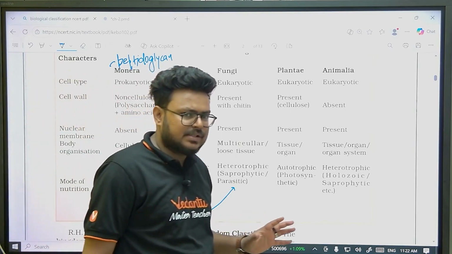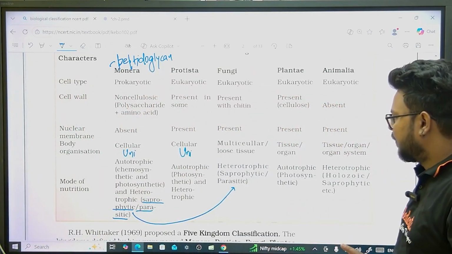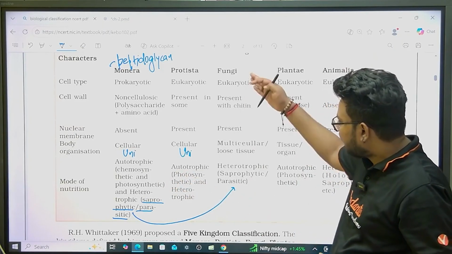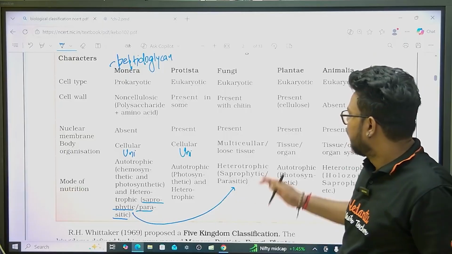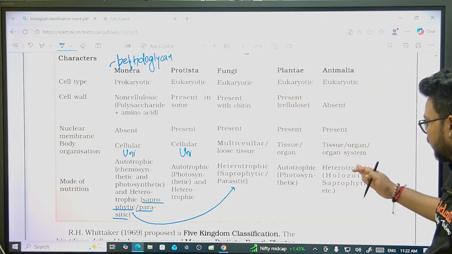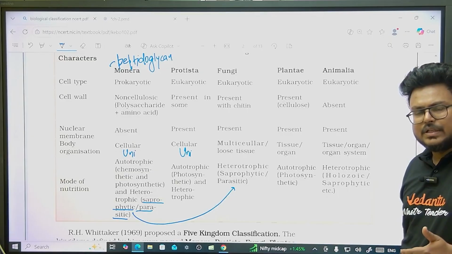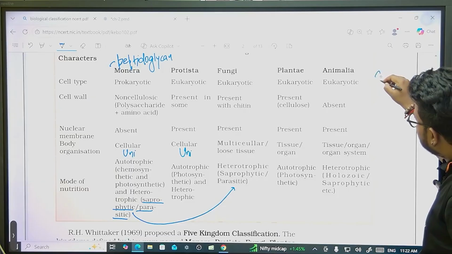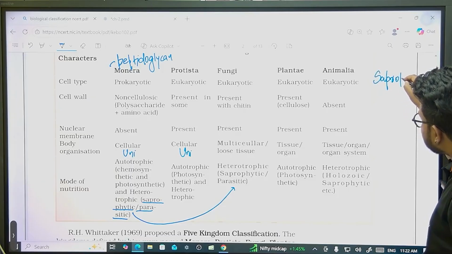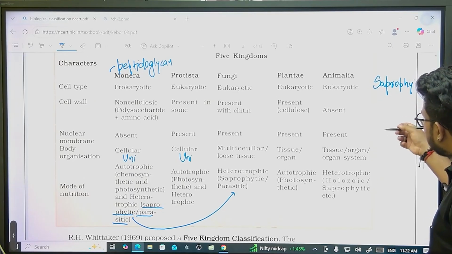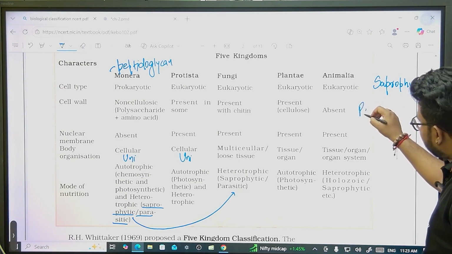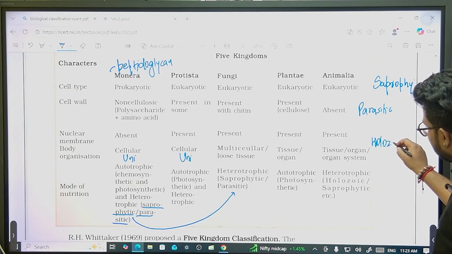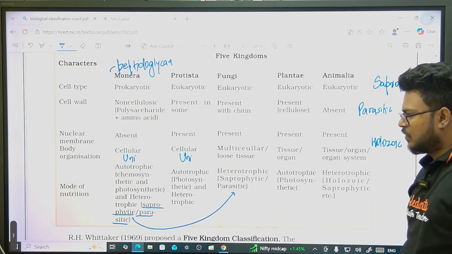In simple terms, the first two kingdoms are a mix of auto and hetero. Fungi is completely hetero, plantae is completely auto, and animal is also completely hetero. Now in the heterotrophic mode of nutrition, there are 3 conditions: saprophytic, parasitic, and holozoic.